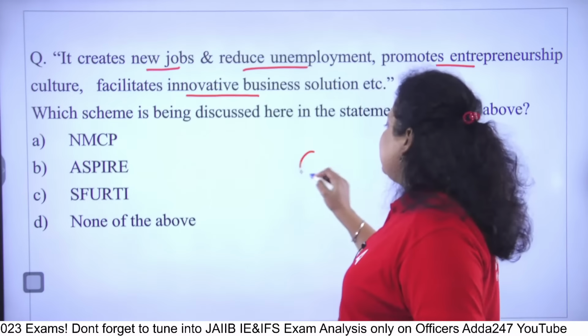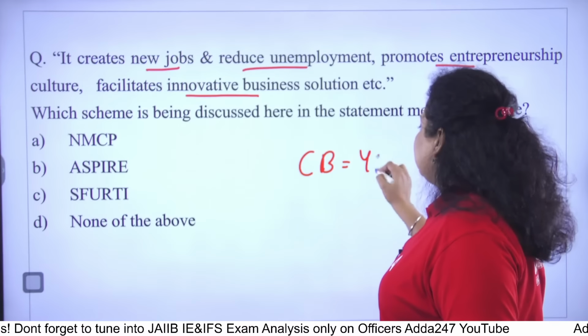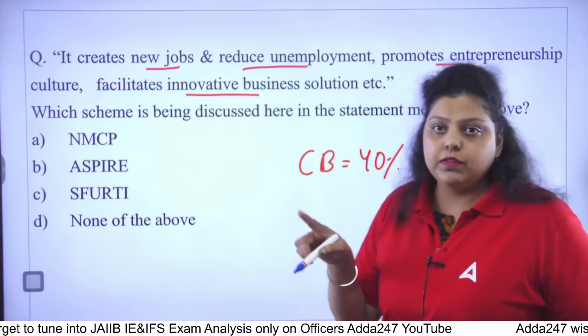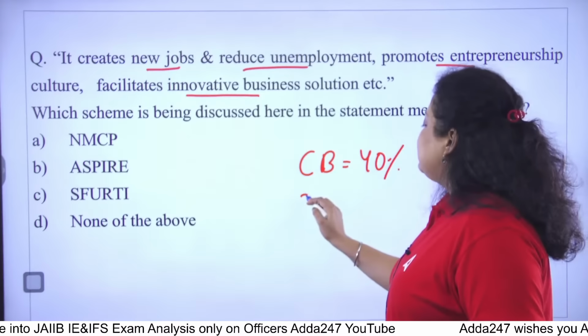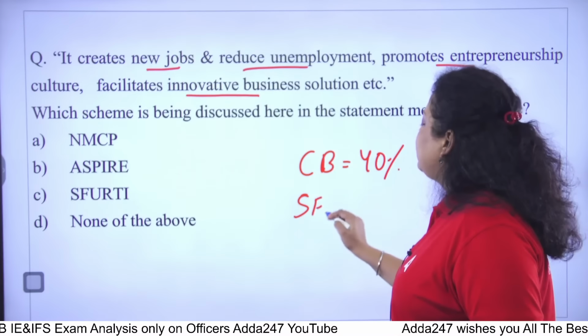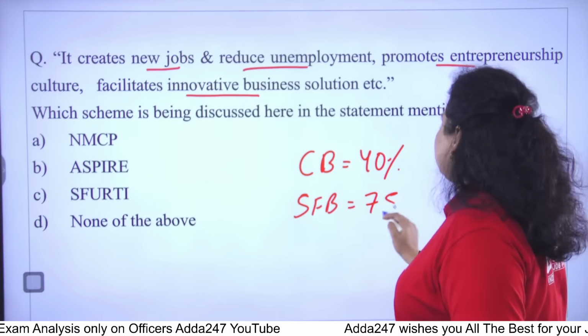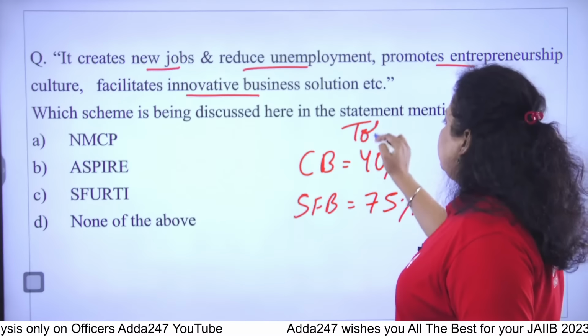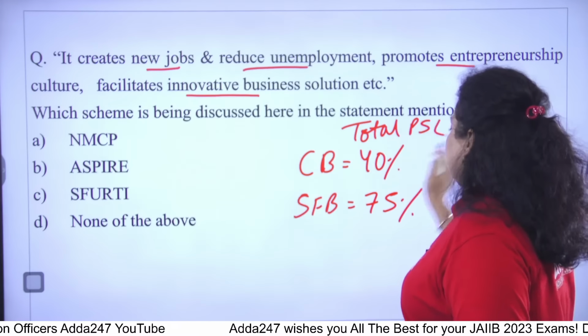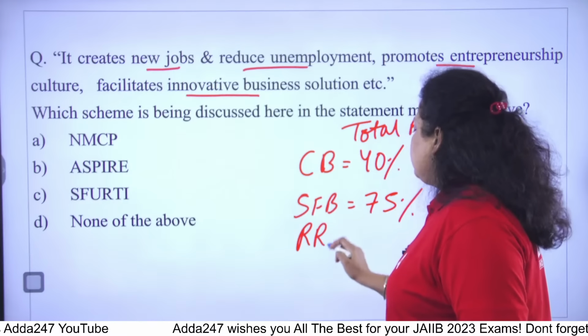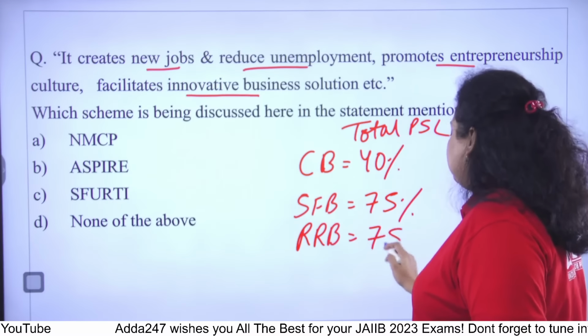Apart from that, the PSL total target for commercial banks is 40% of ANBC or COB, whichever is higher. The PSL target for a small finance bank is 75%. This is the total target I am talking about, the total PSL target of the year. In case of RRBs, regional rural banks, it is 75%.